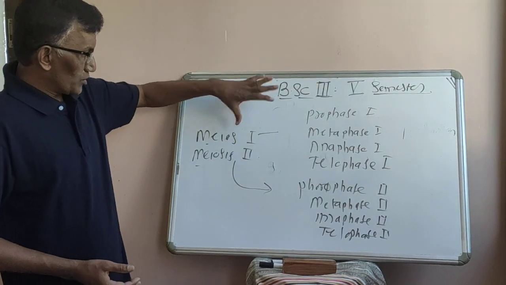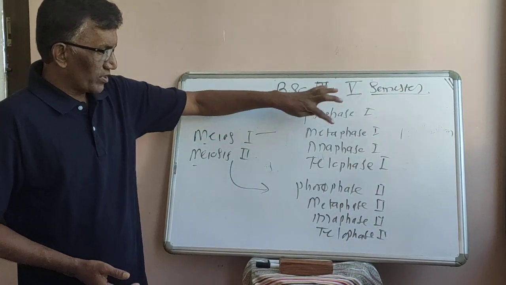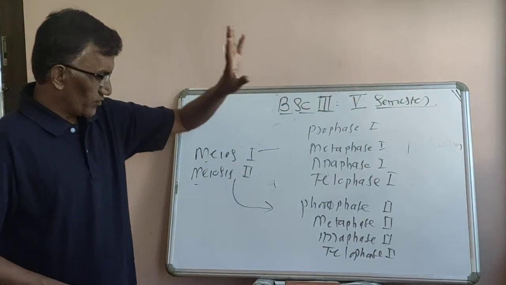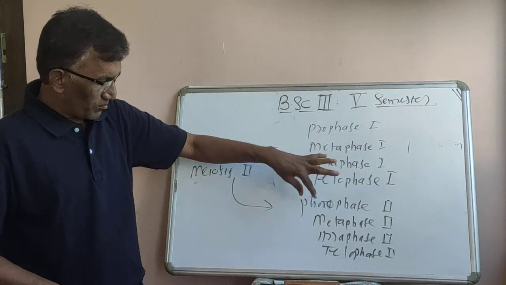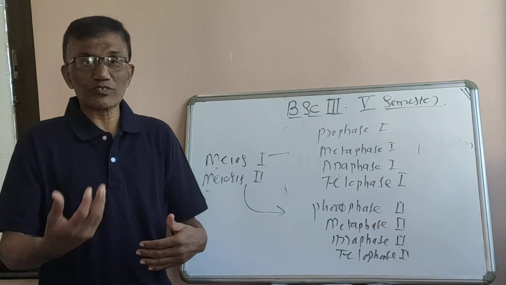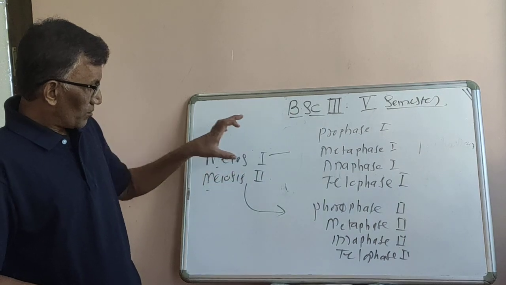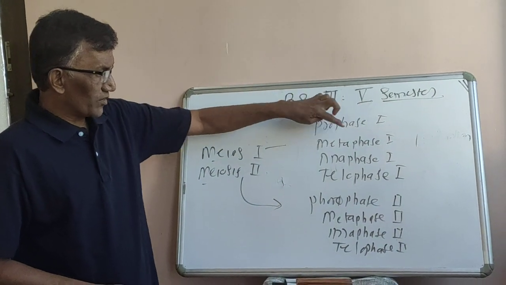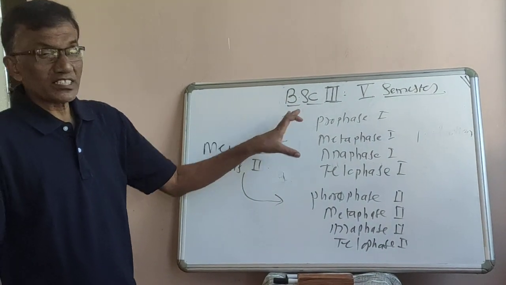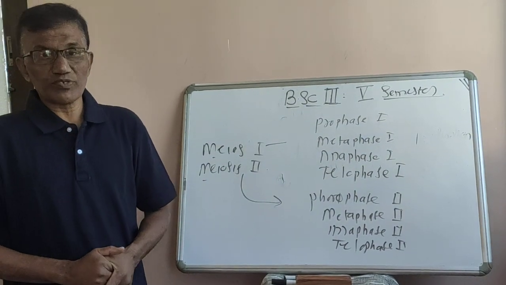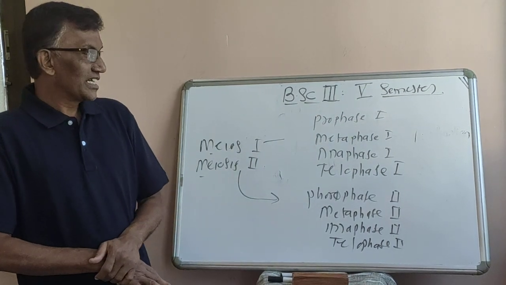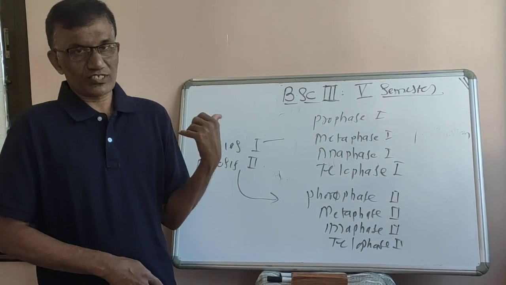Meiosis second is exactly similar to mitosis, but meiosis first, with prophase first, metaphase first, anaphase first, and telophase first, is very complicated. This phase is very lengthy, and most of the complicated changes take place in meiosis first.